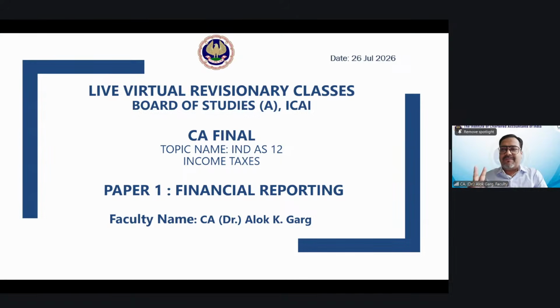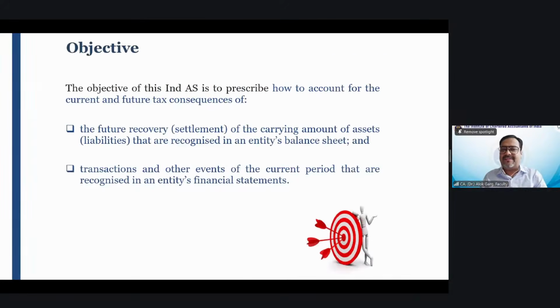There are two types of taxes which this standard deals with. What are those two types of taxes? Number one is current tax and number two is deferred tax. So this standard talks about current tax. Current tax means tax which is going to be paid or payable for the current year. And future tax, what is meant by future tax? Future tax means deferred tax.